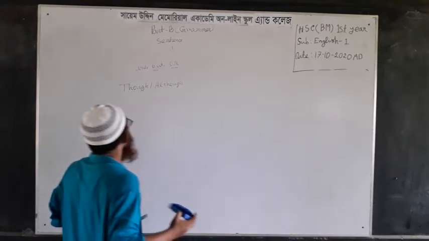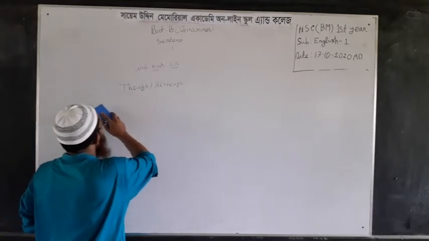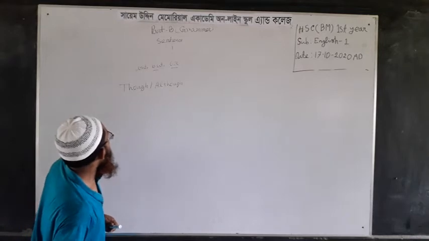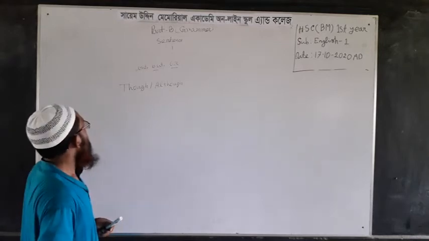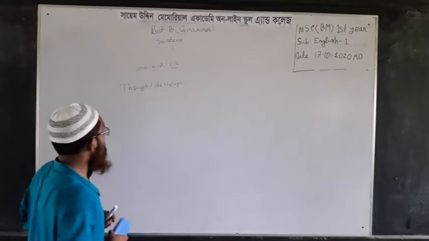Or and and are used in different situations. Now I am giving some examples using though, although for complex sentences, and in spite of, instead of for simple sentences.